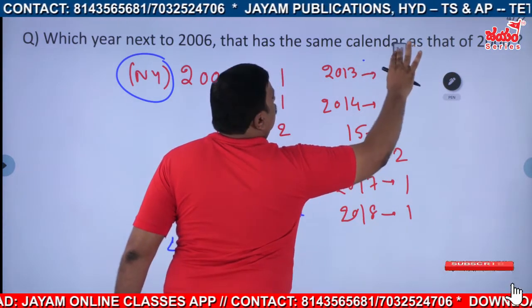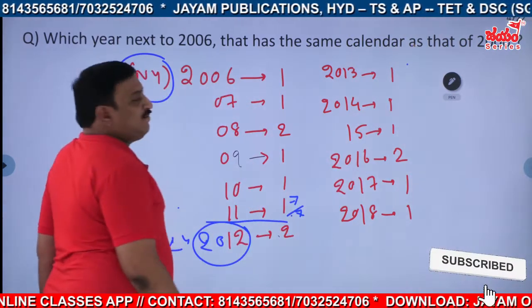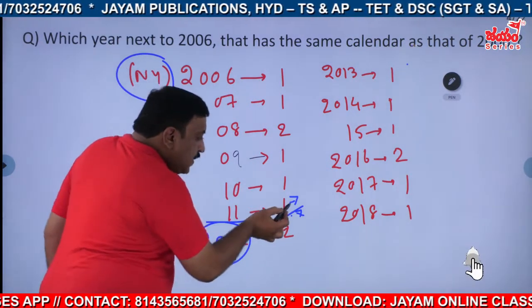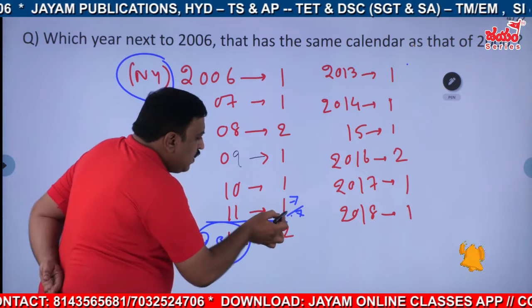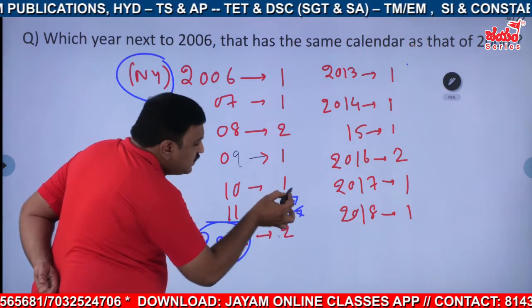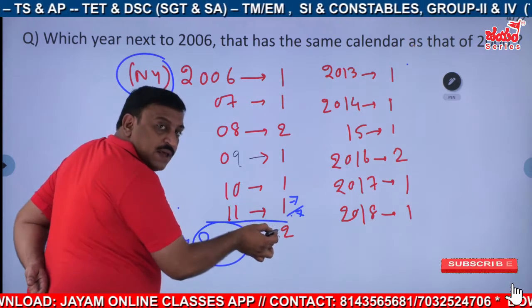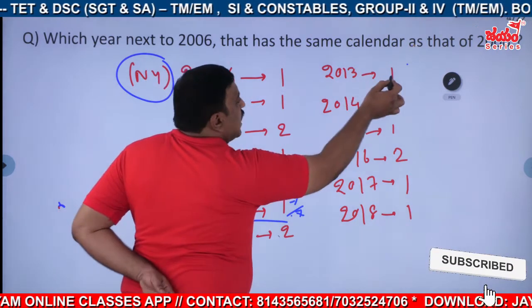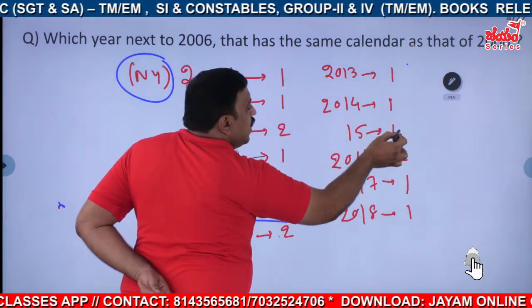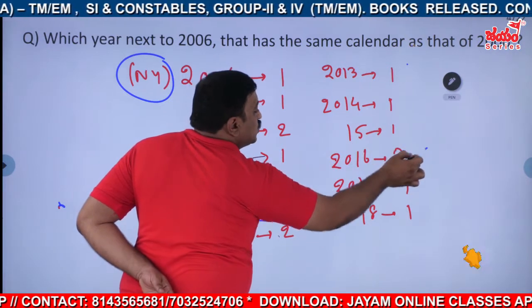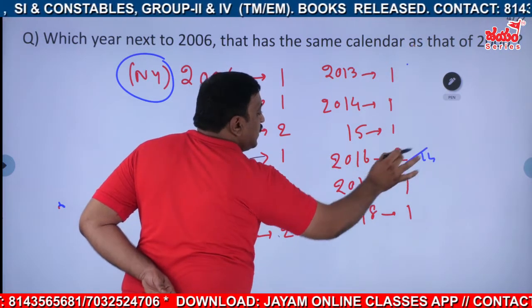From here you have to add. Shall I negate this, or else go 7 plus 2, 9, till when? 14 we have to reach, right? 9, 10, 11, 12, 12 plus 2, 14, stop. So 14 we got till here.